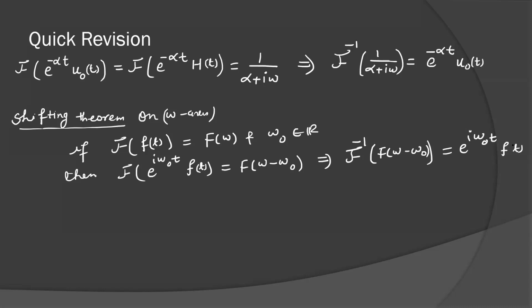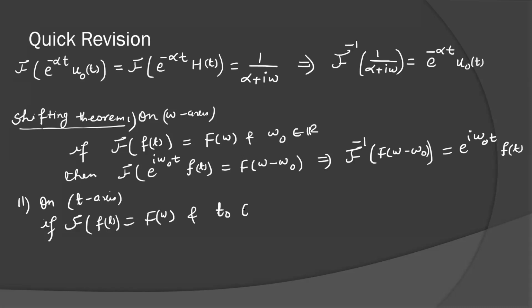The second shifting was on t axis, on time axis. If Fourier transformation of f(t) is F(omega) and t naught is any real number, then Fourier transformation of f of t minus t naught, shifted t to t minus t naught, is equal to F(omega) e to the power minus i omega t naught.